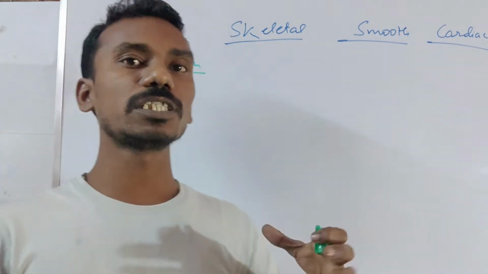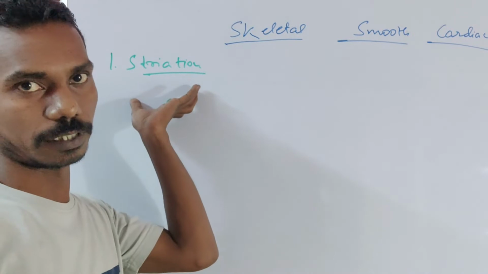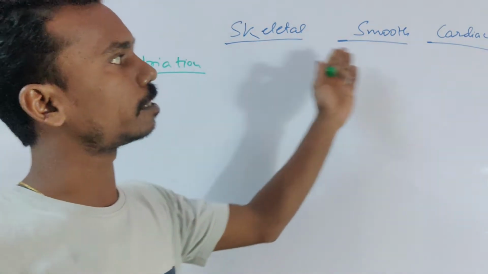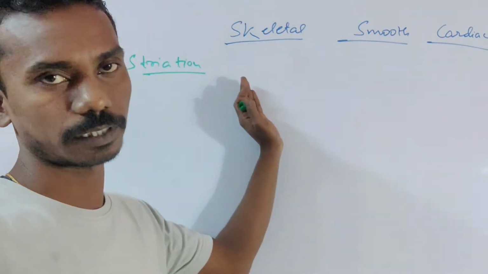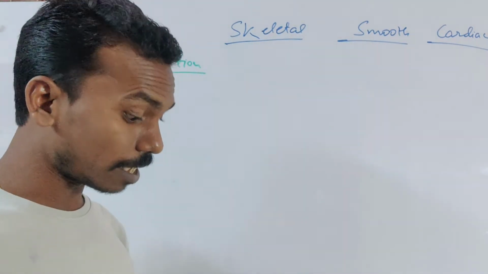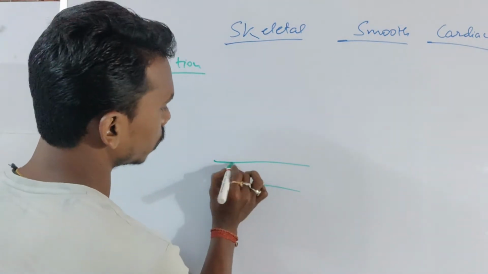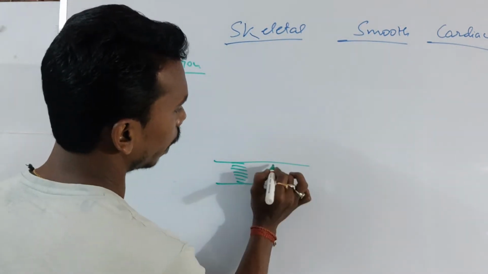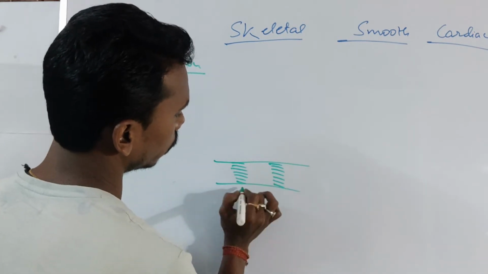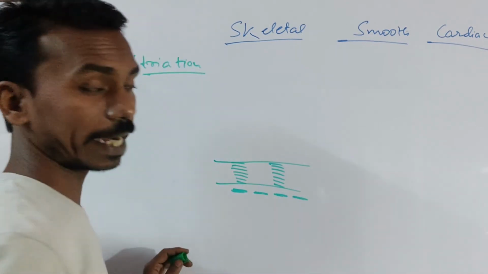If we see the detailed structure of the muscle, we'll see striations as the first property for skeletal, smooth and cardiac, whether the skeletal, smooth or cardiac muscles have striations. If we see a muscle like this, there must be some dark band and some light band. This is the dark band, this is the light band, then again dark band, then again light band.